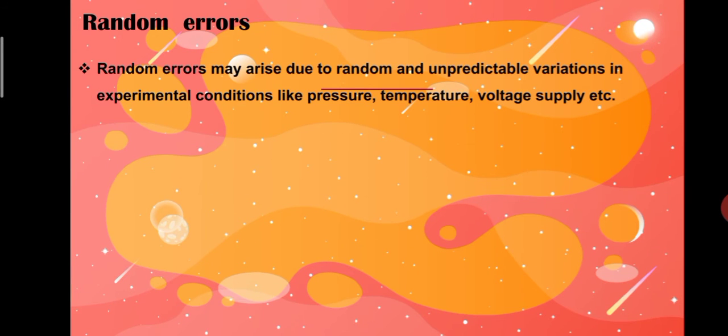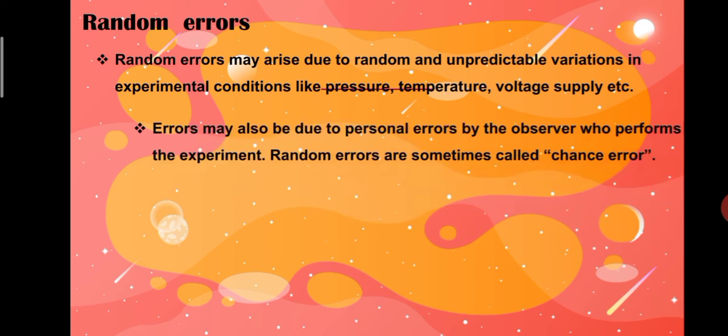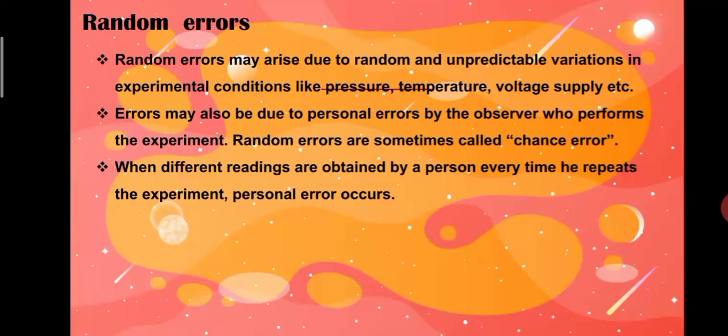Random errors. Random errors may arise due to random and unpredictable variations in experimental conditions like pressure, temperature, voltage supply, etc. Errors may also be due to personal error by the observer who performs the experiment. Random errors are sometimes called chance errors. When different readings are obtained by a person every time he repeats the experiment, personal error occurs.